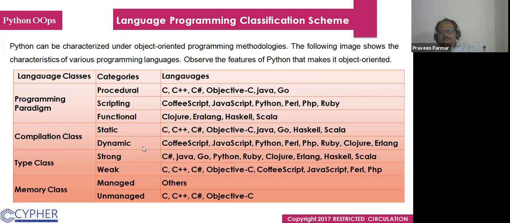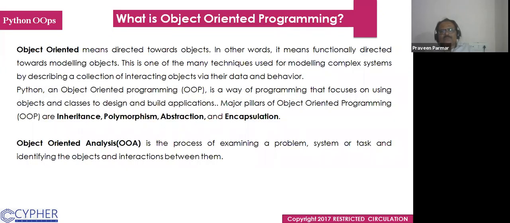And in compilation class, Python is dynamic, as well as scripting, dynamic. And the type class, Python is strong. And memory class, it is also managed. So these are the few basic technical concepts.